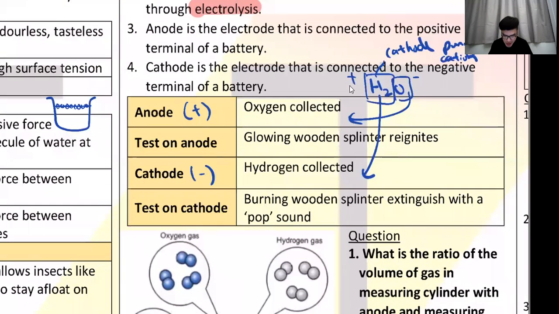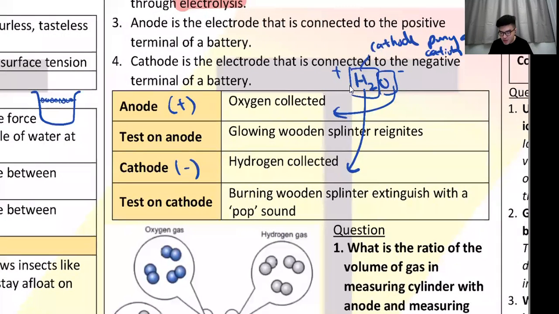So anyway, as you can see, at the anode oxygen is collected, because oxygen is attracted to the anode. So how do you test oxygen? Glowing wooden splinter. This thing will reignite. And of course, at the cathode you will get hydrogen. So how do you test hydrogen? Burning wooden splinter. It pops out.